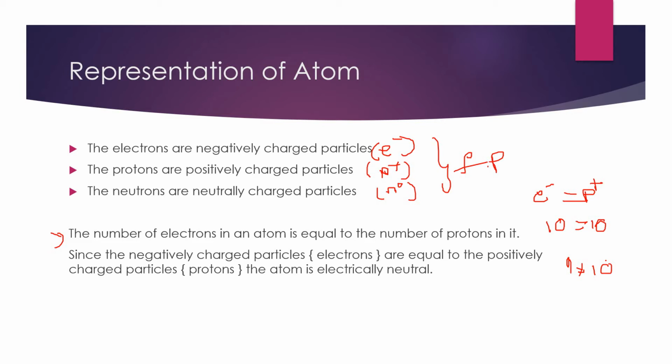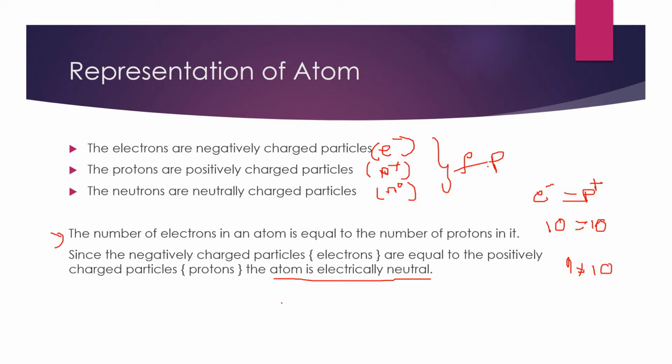In any atom, electrons equal protons because it should be electrically neutral. Only then will an atom exist and the nucleus exist. Since the negatively charged electrons are equal to the positively charged protons, the atom is electrically neutral. Keep this point in your mind. Always electrons and protons are equal because the atom should be in a neutral state.